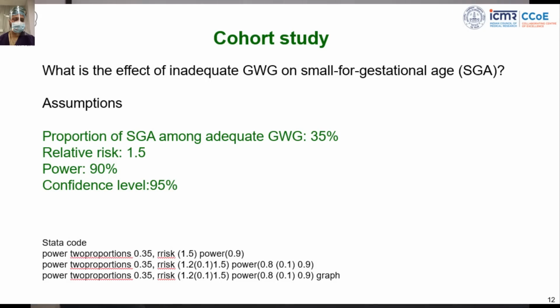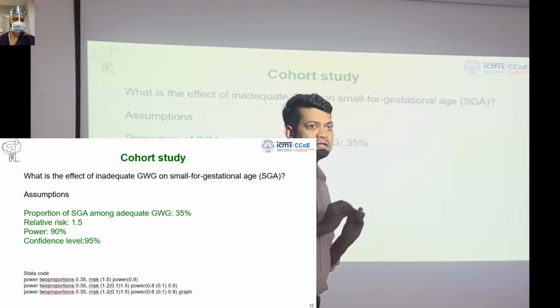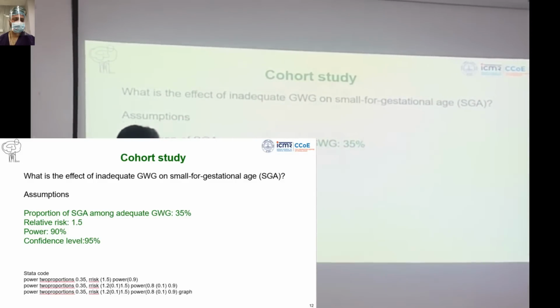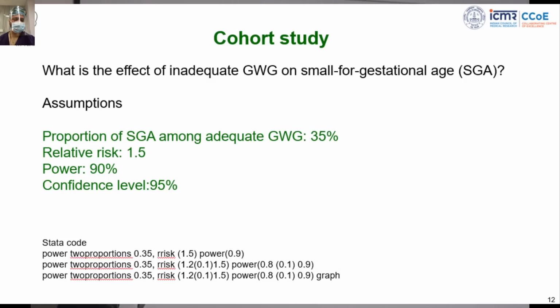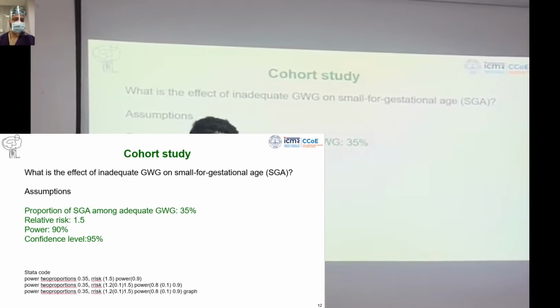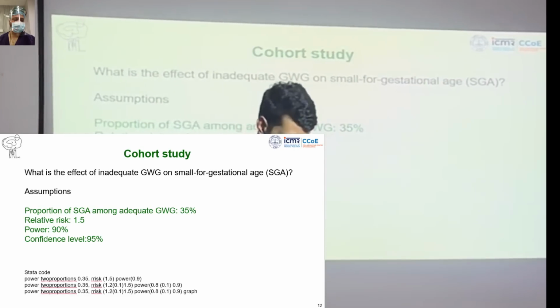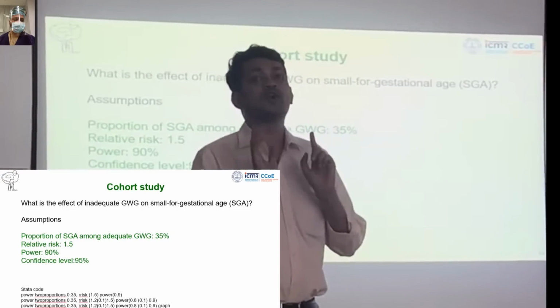Now we have to calculate the sample size. Regarding the calculation of sample size of a cohort study, only two assumptions are required. But these are common assumptions: power and confidence interval. Either you will have 80% power or 90% power, and confidence interval 95%, 90%, 93%, just common. But to calculate sample size, these two things are important. Remember this. Proportion of outcome among non-exposure.